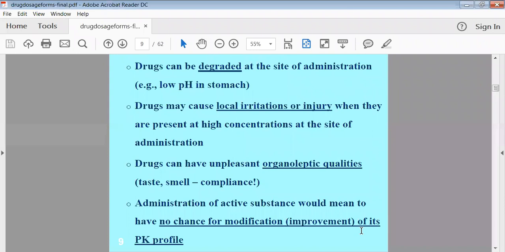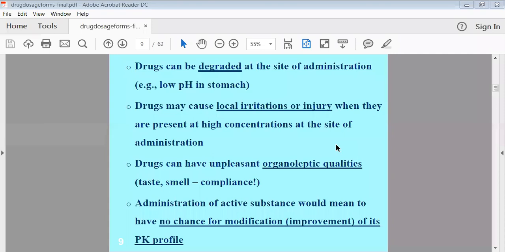Some drugs may get degraded in the stomach because of the acidic pH. In that case, we have to administer some other ingredients along with your drug to avoid the degradation of that drug in the stomach. For that purpose, we have to supply extra chemicals, extra excipients along with your drug. Then only it is possible to protect your drug. So that's why also we have to prepare the dosage form.